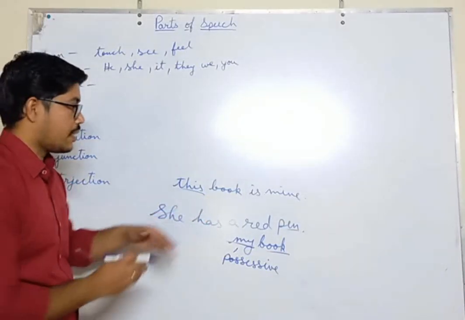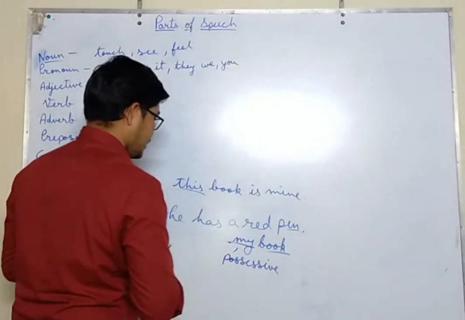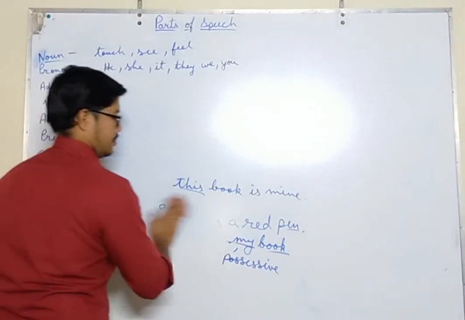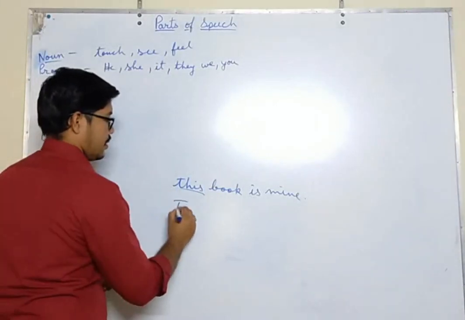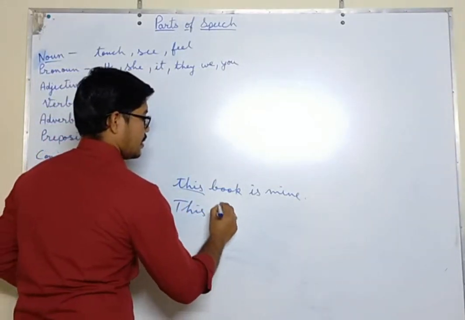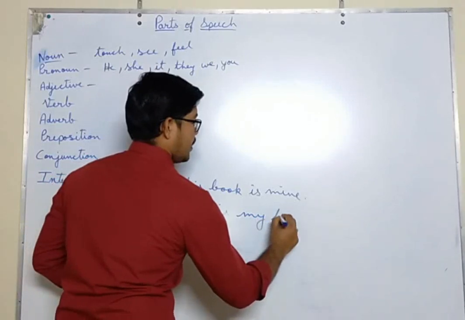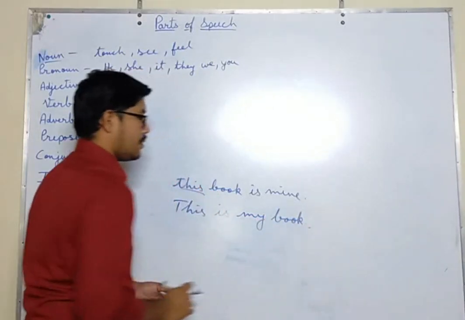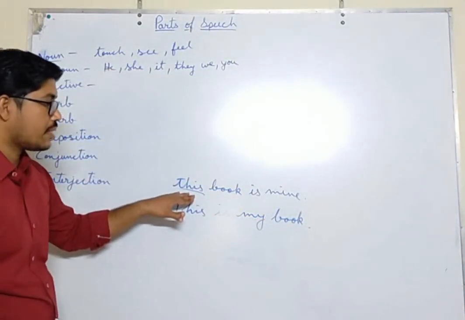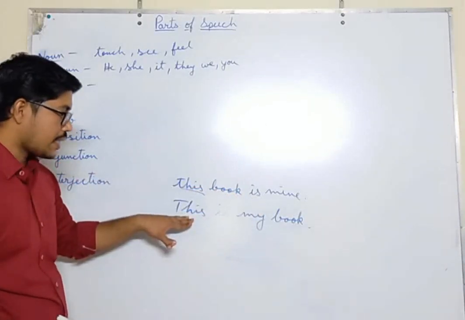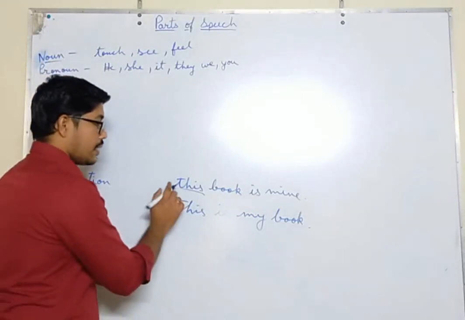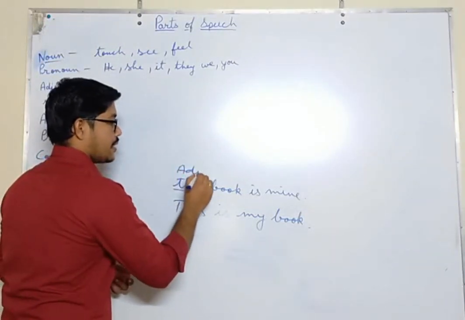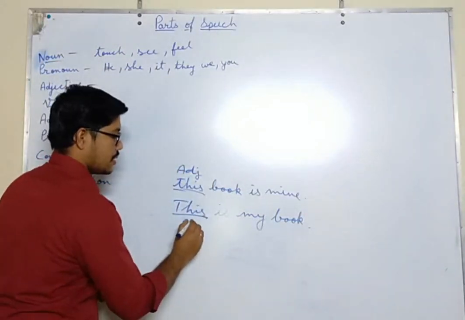Is it clear? And if the sentence is this is my book, see the difference in both sentences. Here I have written this book is mine, and here this is my book. The meaning is the same, but in the first this is an adjective and in the second this is a pronoun.